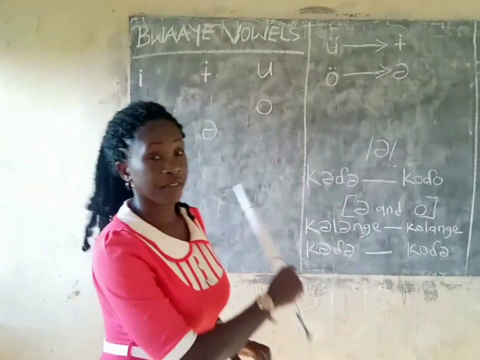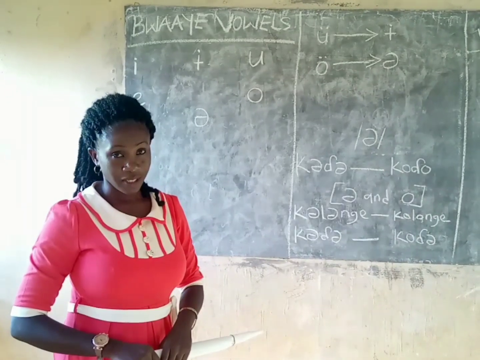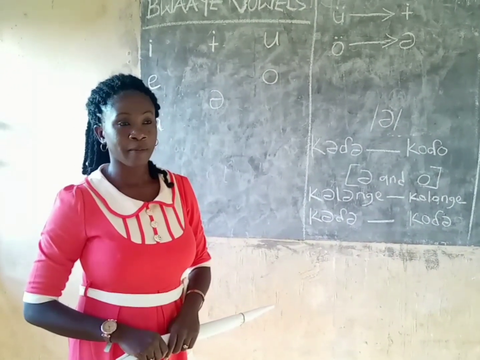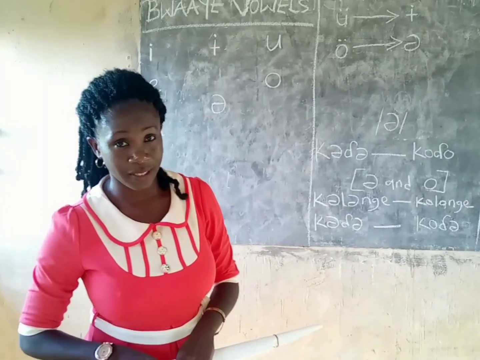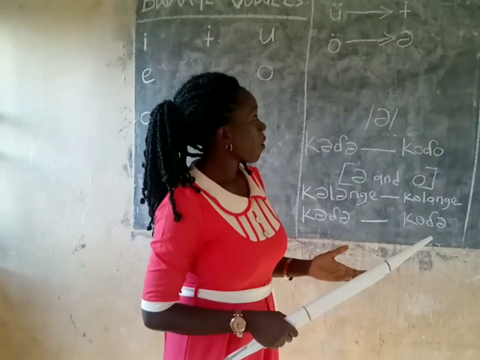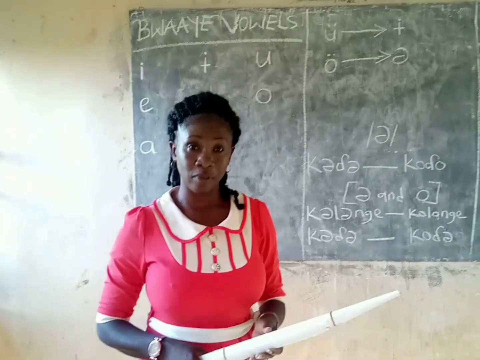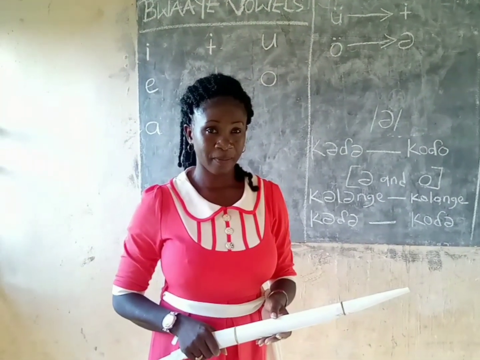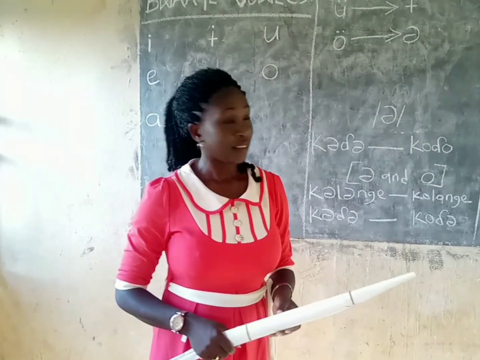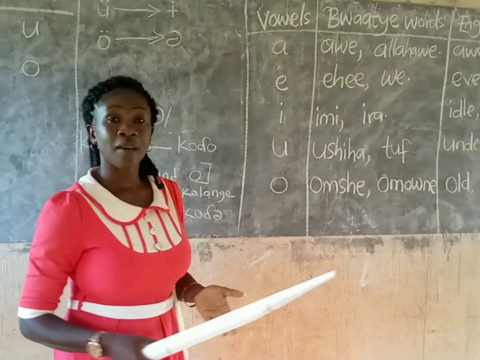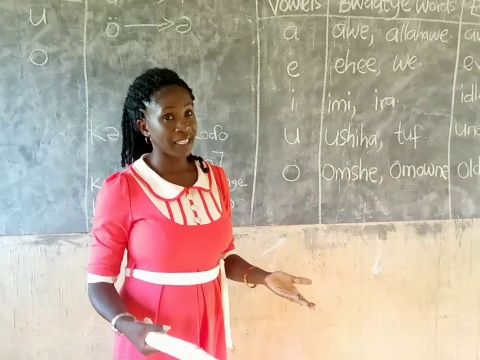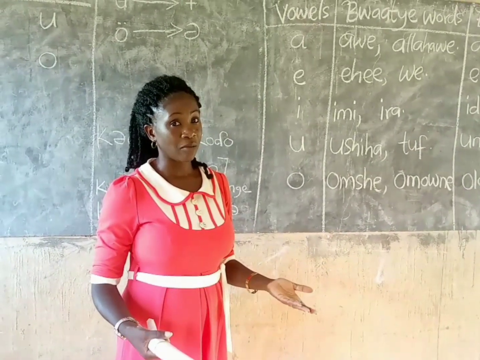Well, 5 of these vowels are found in the English alphabet, but not as they are used in the English language. The Bwaatye sounds and symbols are always consistent, while an English letter could have multiple sounds.